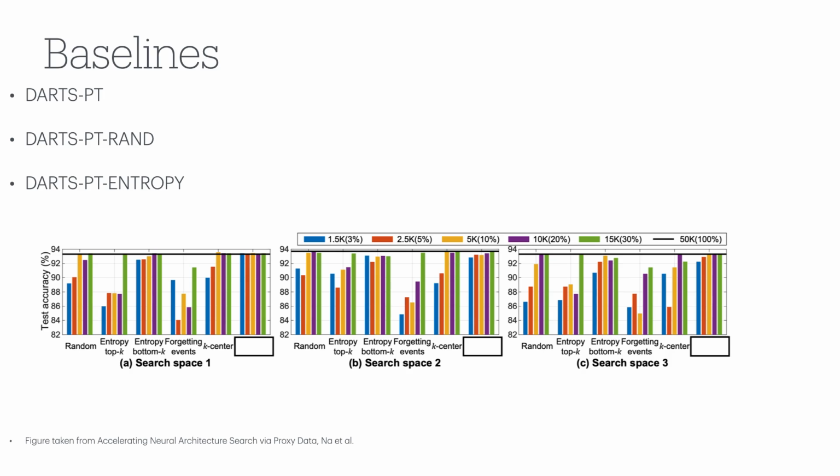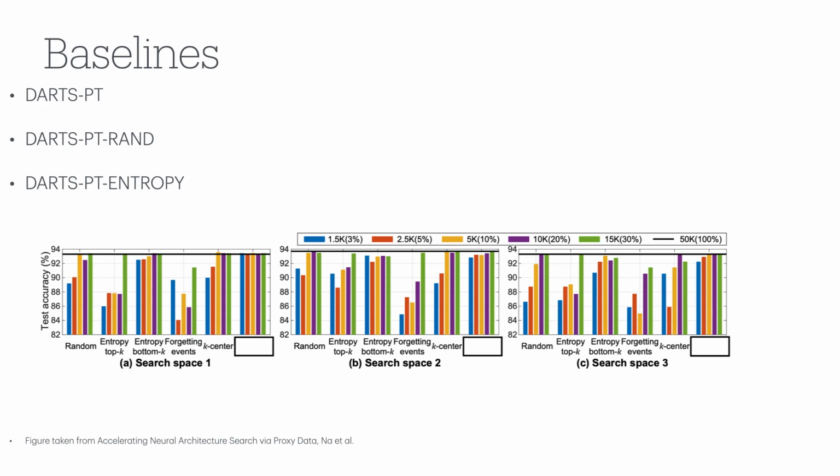Third approach is based on the paper Accelerating Neural Architecture Search via Proxy Data by Nayak et al. This approach, DARTS PT entropy, first selects subsets based on 5 different approaches. Random is basically selecting random training data. The authors then select training data based on entropy of the data point.